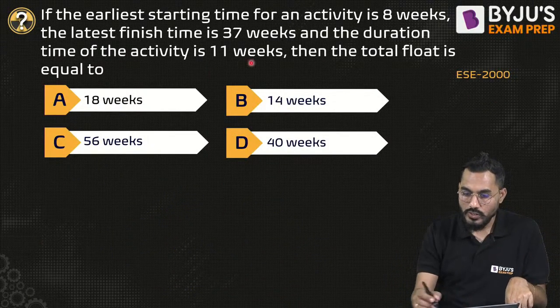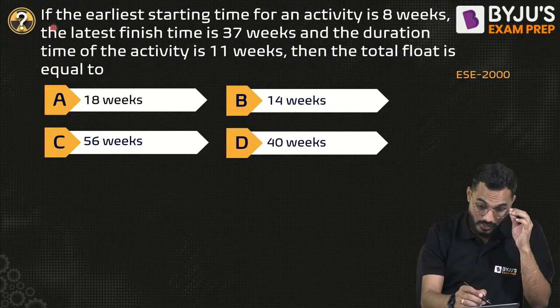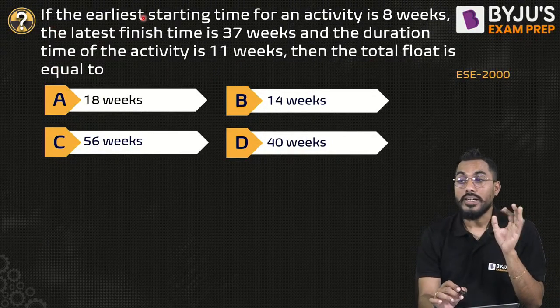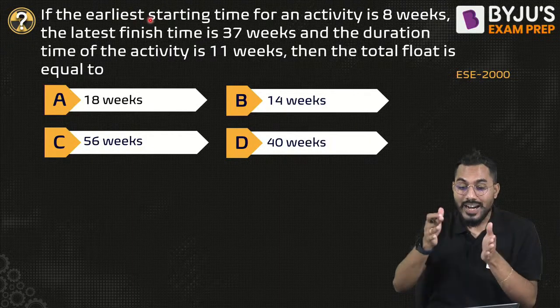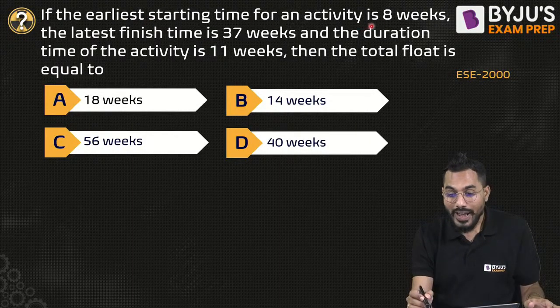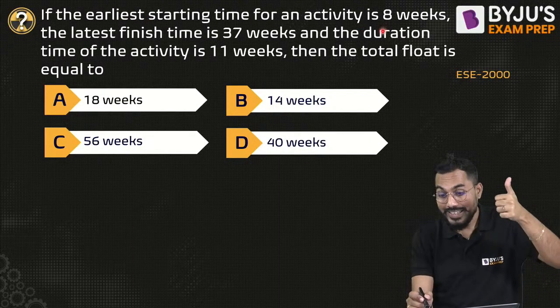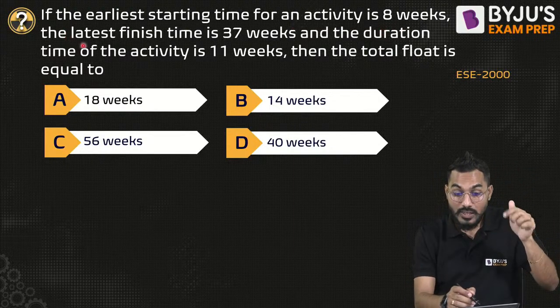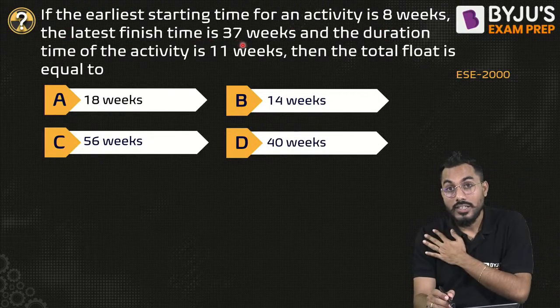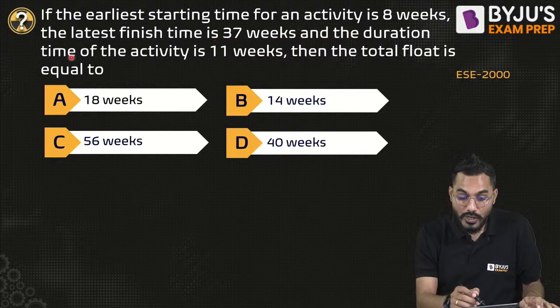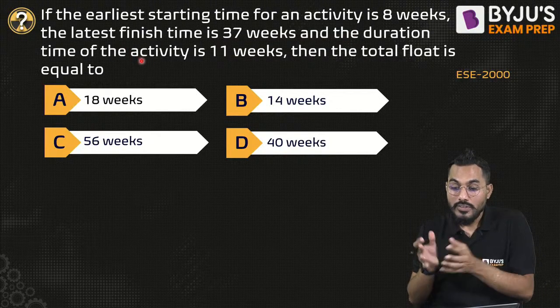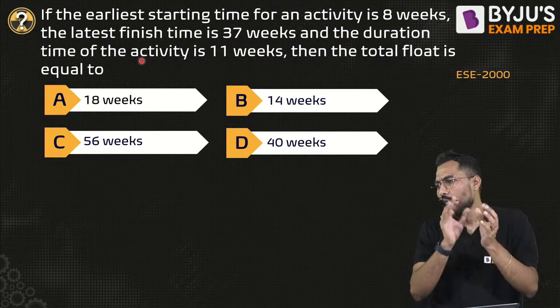Again there is one more question and then you have to calculate this answer. Look, you have to read it very carefully. If the earliest starting time of an activity is 8 weeks, the latest finish time is 37 weeks, and the duration of the activity is 11 weeks, then the total float is equal to? Very beautiful question.